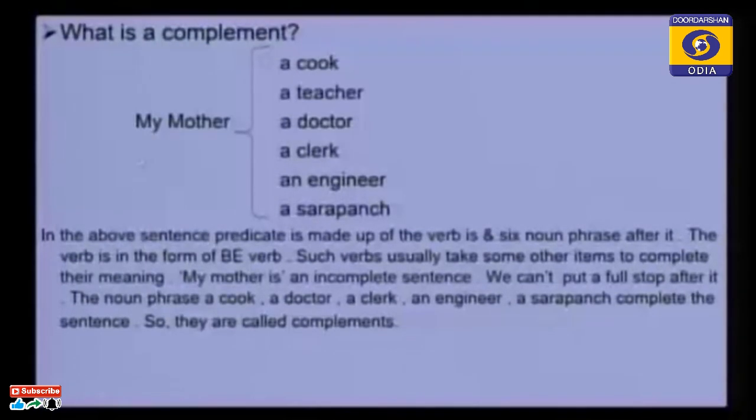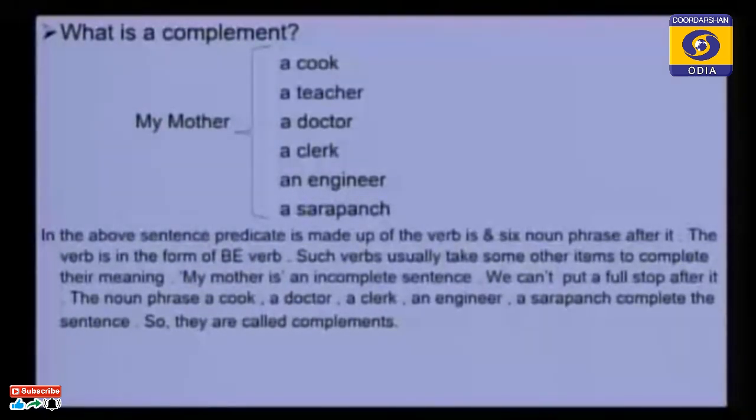My mother is a cook. Similarly, my mother is a teacher. My mother is a doctor. My mother is a clerk. My mother is an engineer. My mother is a sarpanch. In this manner, my mother is a professor. In this manner, you can make lots of sentences.